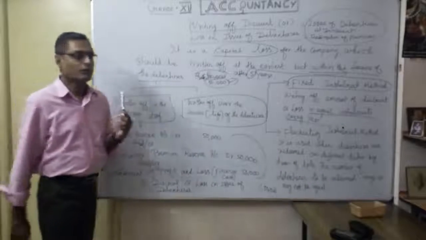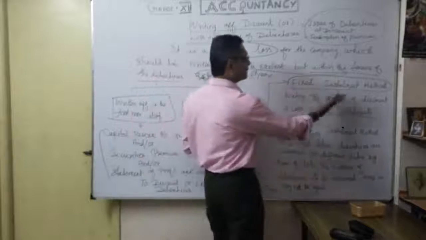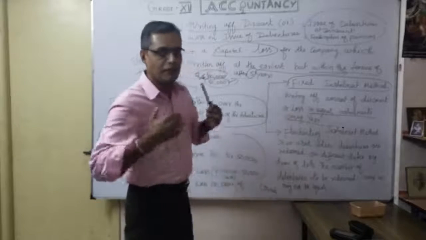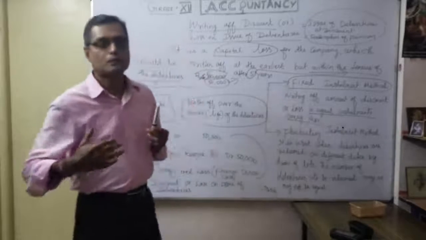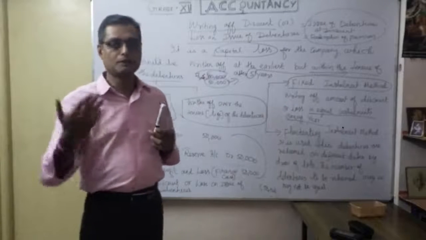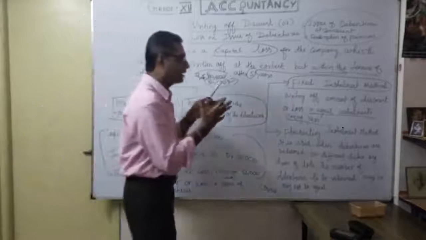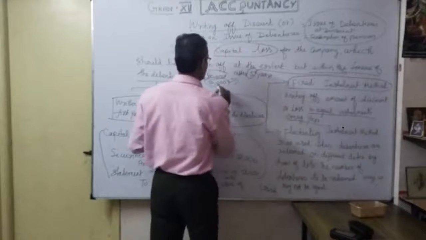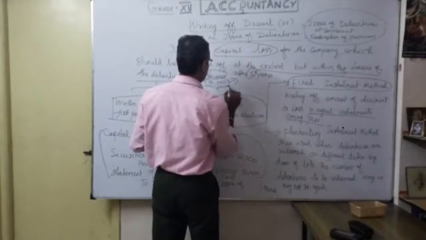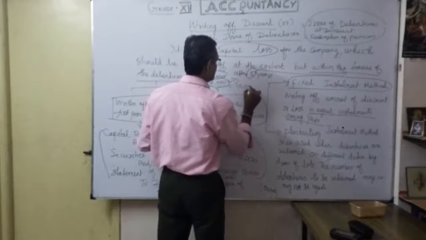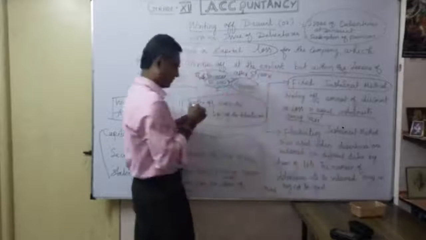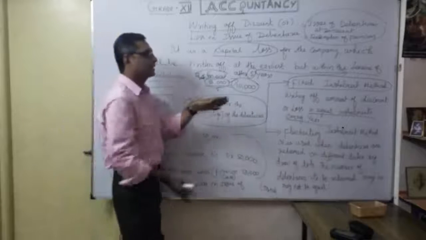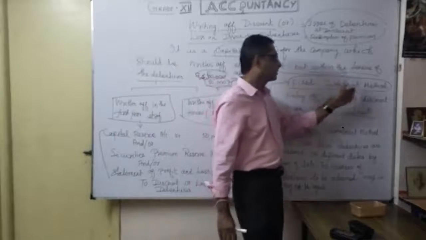So the tenure, the life of the debenture, is 5 years, I said. After 5 years, I am going to redeem my debenture. Till then, I am going to write off equal installments every year. So you understand, 50,000 divided equally by 5 years, how much do I write off every year? Only 10,000. This is one of the possibilities, and that is called the fixed installment method.